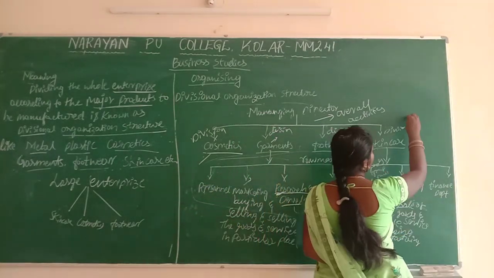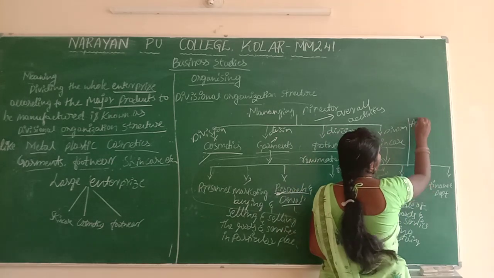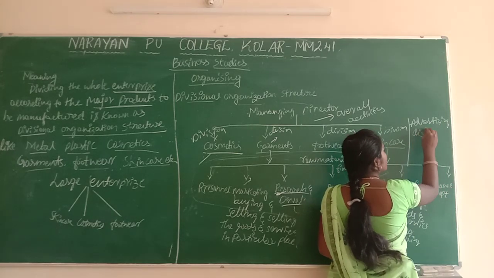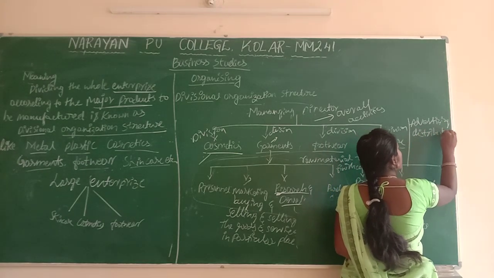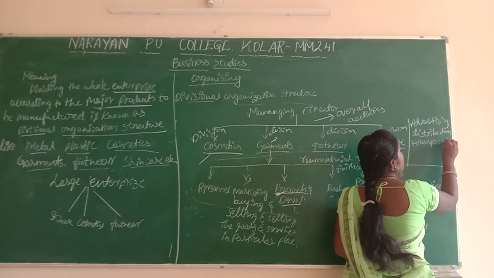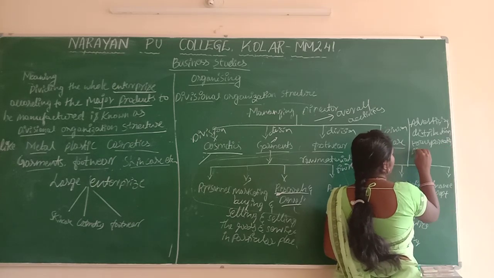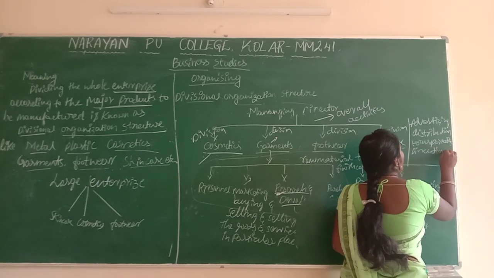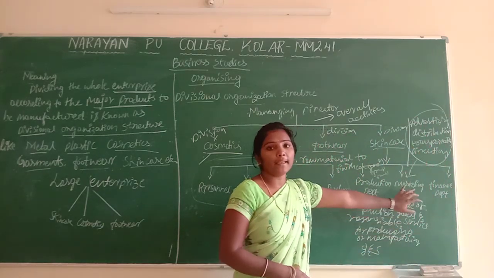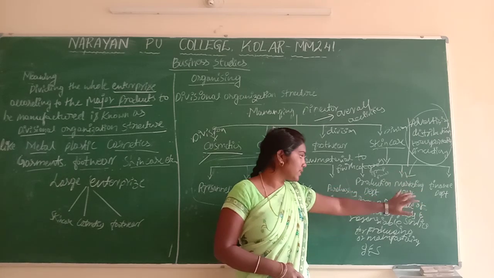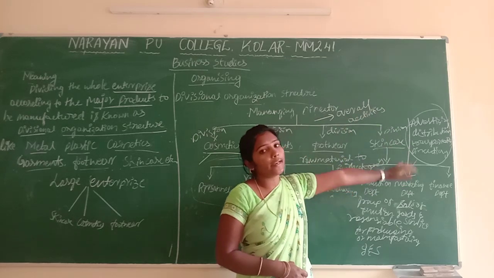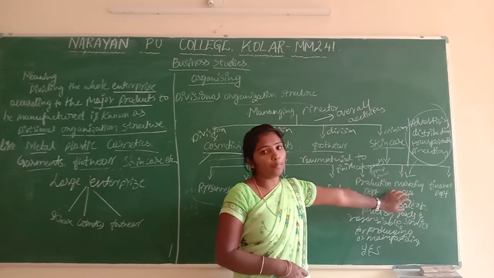Okay, I will write here: advertising, distributing, transportation, directing. These are all included in the marketing department. Marketing department means it is a group of functions responsible for the sale of the goods and services, and advertising, distributing, transport and directing. These are all included in the marketing department.